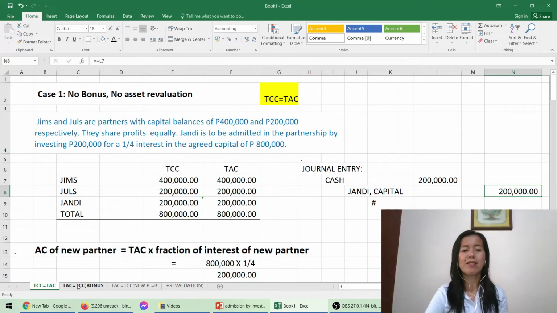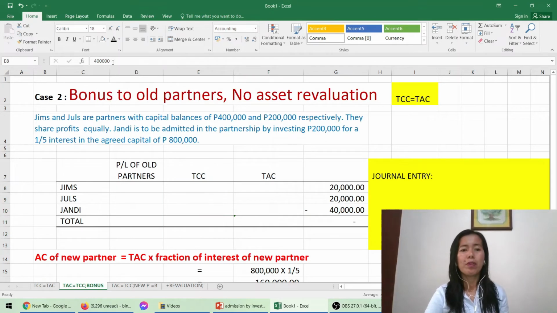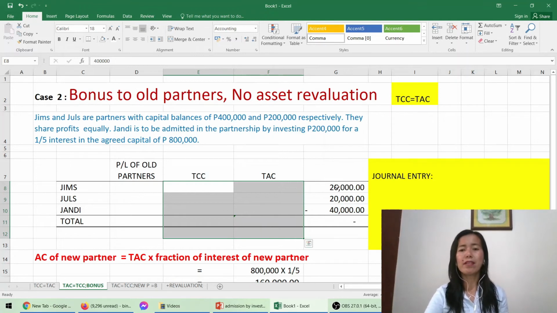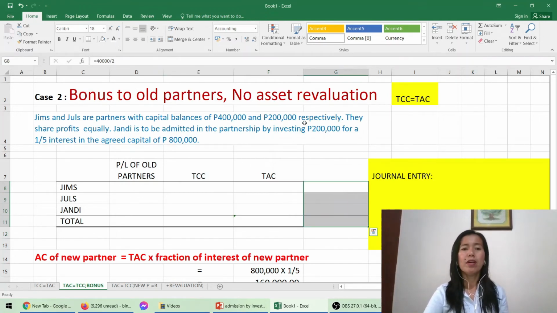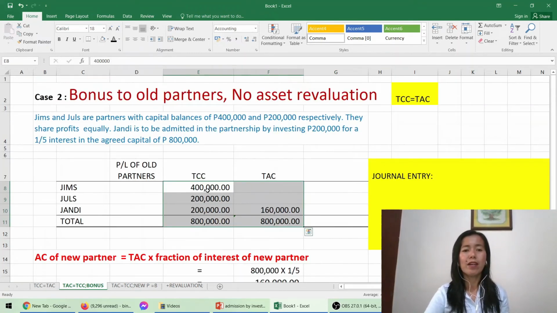Now let's have this second illustration, wherein the problem is bonus to all partners, no asset revaluation. Again, since this is no asset revaluation, TCC is equal to TAC. Let us read the problem. Same problem except that the fraction of interest of new partner is 1/5. So the agreed capital is given. So this is our data. Same info under the TCC. In the TAC, I write here the total agreed capital of 800,000.